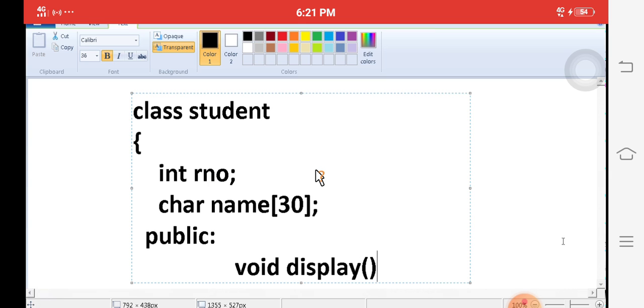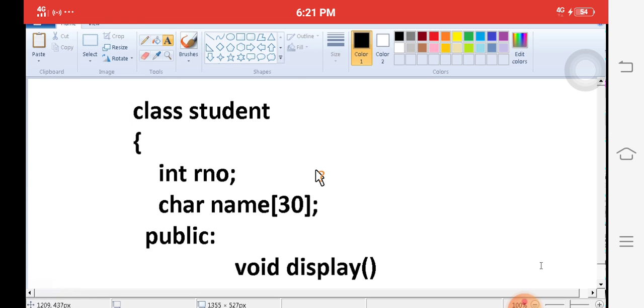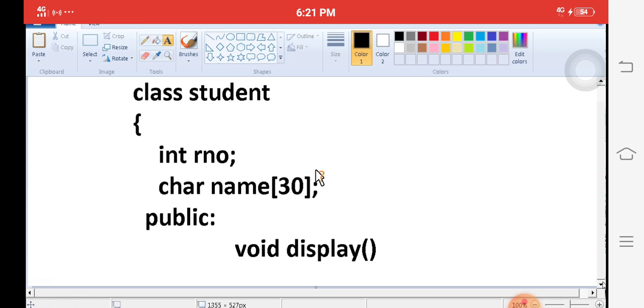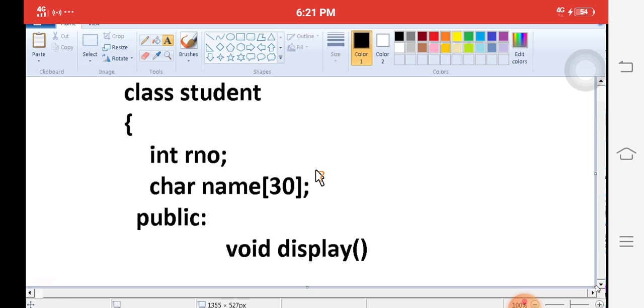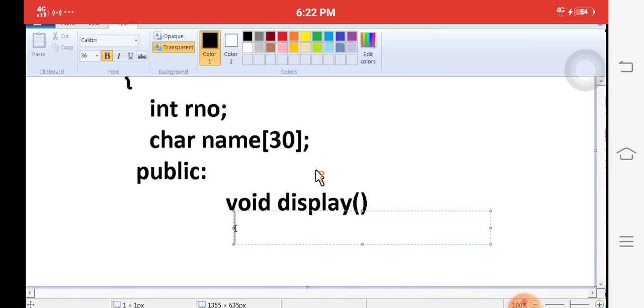Here we write the function, open bracket, simply cout, some information, hi, close. This is the function.